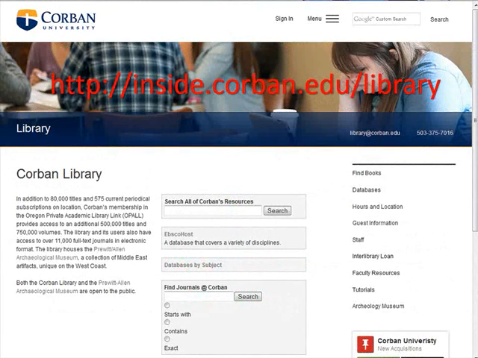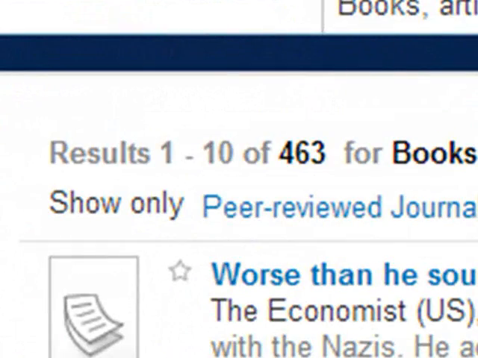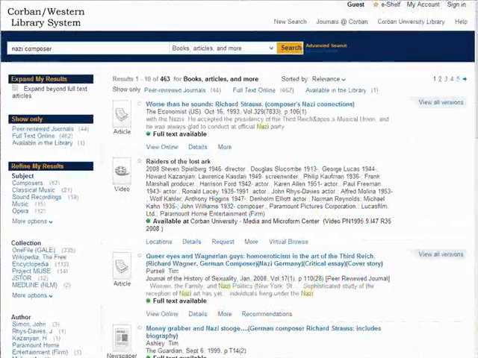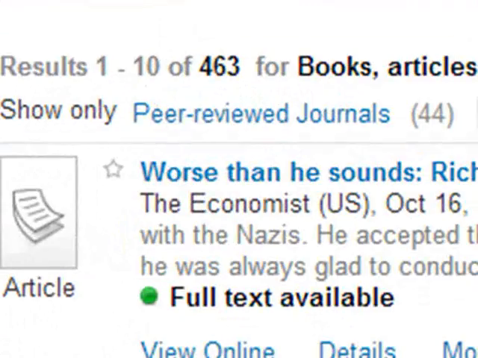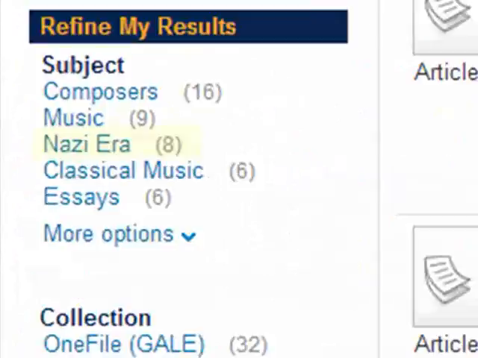Let's take a look at two words that might help me bring up some results: Nazi, composer. Enter these into Corbin Search and let's see what we get. That is a fair amount of journals to look through, so let's narrow our results. We definitely want peer-reviewed journals. When we see the results, there's a subject that fits what we are looking for: Nazi era.